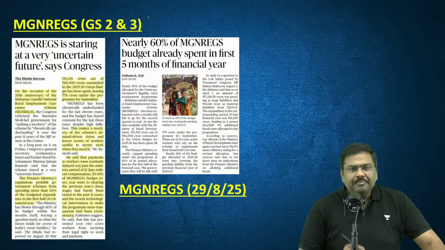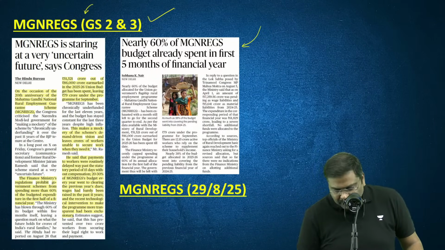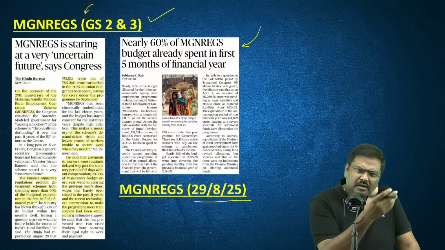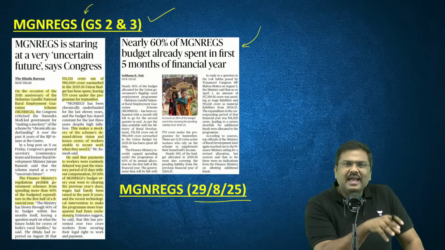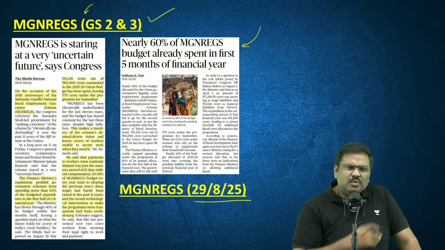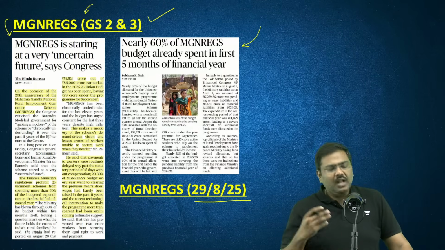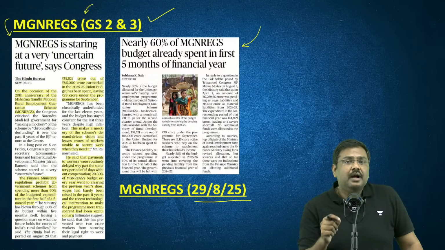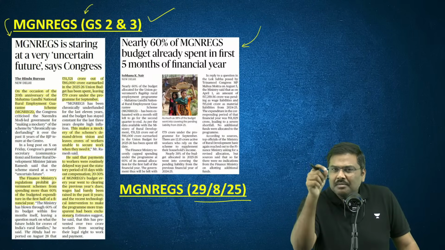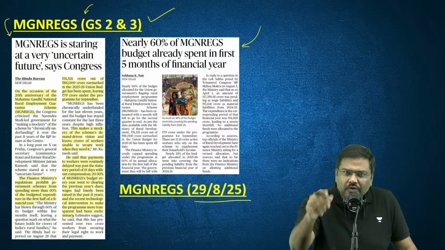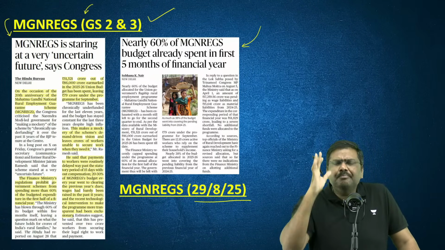Okay, next article. I've taken two articles, one from today's newspaper, one from 29th August 2025. Why? Basically to signify that this topic has been in discussion in the last 1 week itself. The article is associated with MGNREGA. Now, those who are writing exams next year, please remember this. MGNREGA will become very, very important for you.